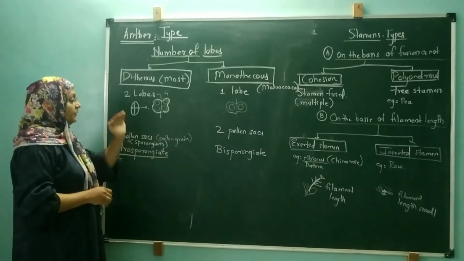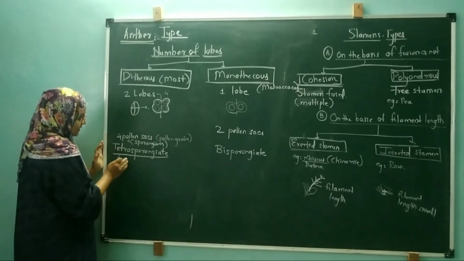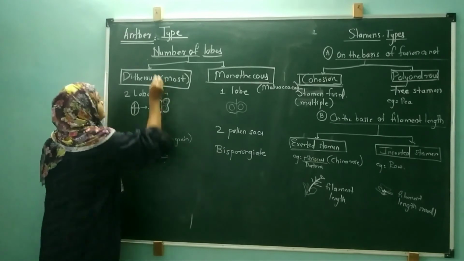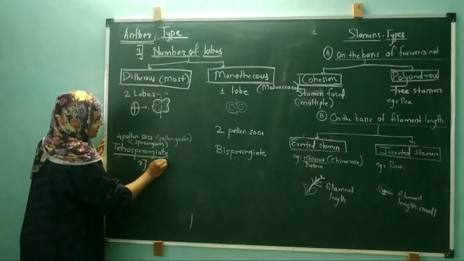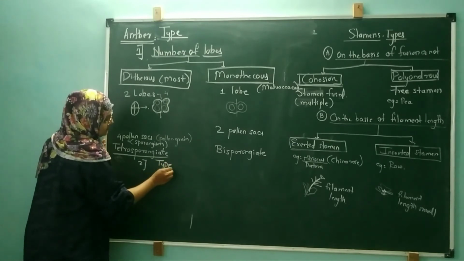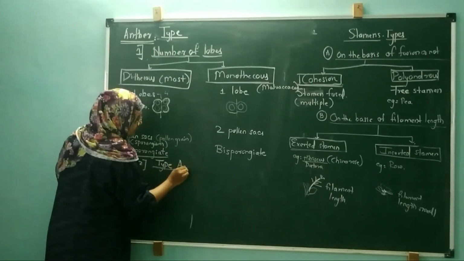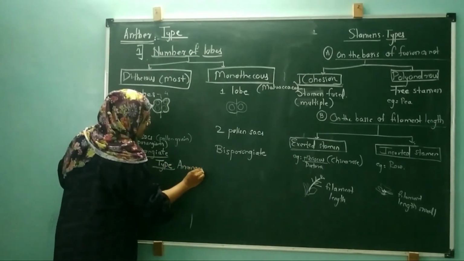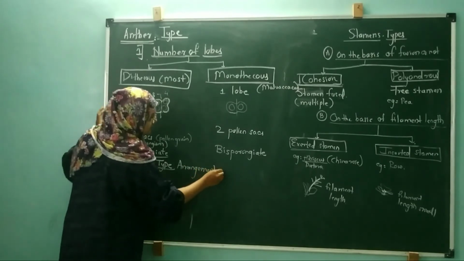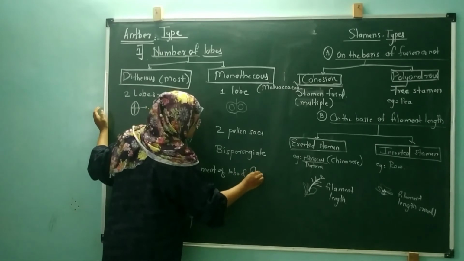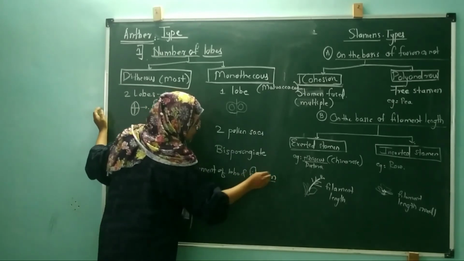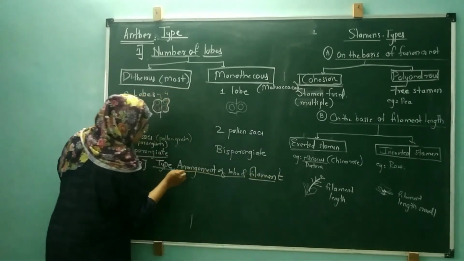So basically there are four types of anthers, depending upon the arrangement of lobe and filament, how the lobe and filament are attached to each other.